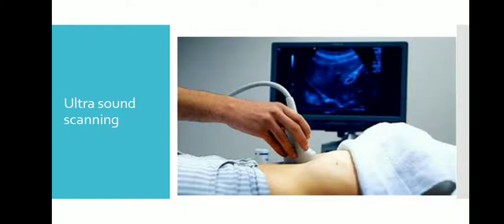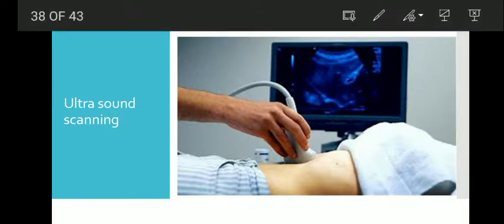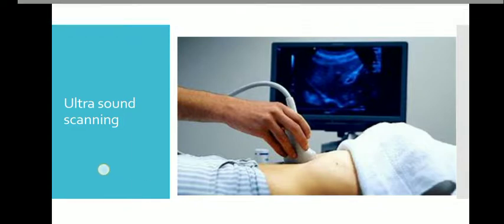Okay, first one is ultrasound. Ultrasound has no known risk other than mild discomfort; it is not a major risk. It is not very risky when compared to the others. So no radiation is used, and mainly the baby is not affected. Ultrasonography is usually performed in the first trimester for dating, determining the number of fetuses, and for assessment of early pregnancy complications where possible.